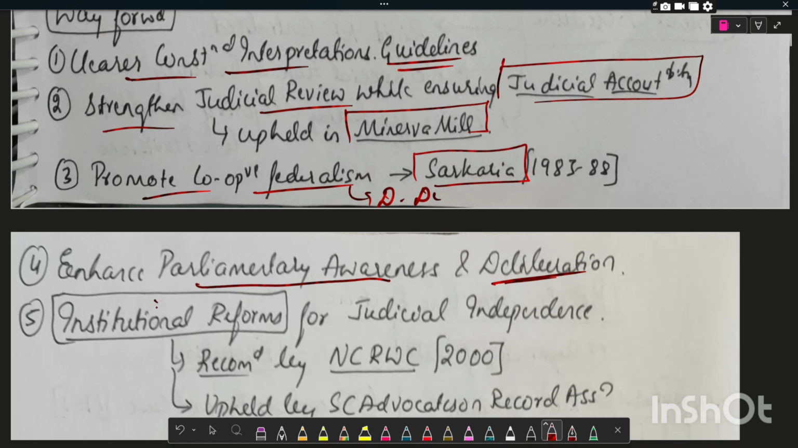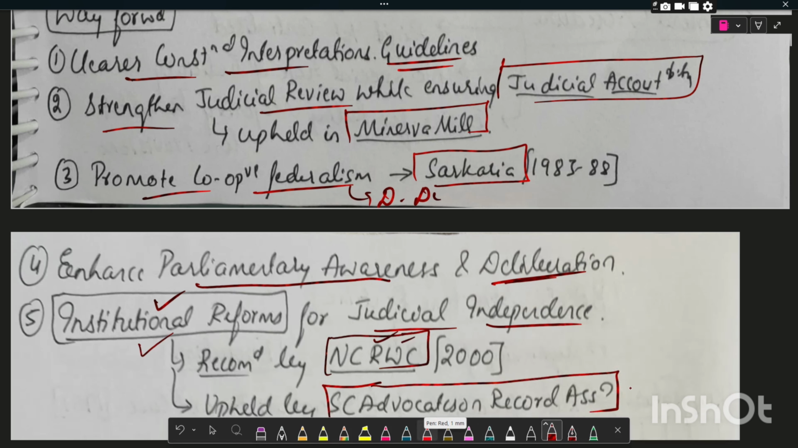And we can also write institutional reforms for judicial independence, which is recommended by NCRWC, that is National Commission to Review the Working of the Constitution. And institutional reforms are also upheld by the Supreme Court Advocates on Record Association. Now we'll see what we can write in the conclusion.